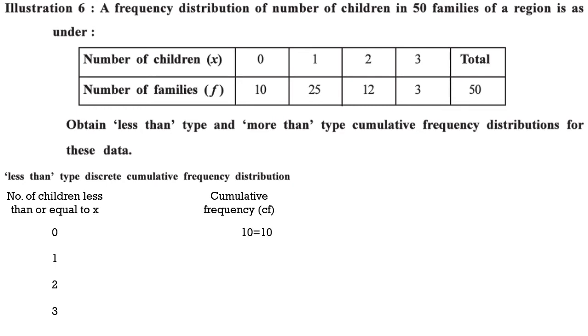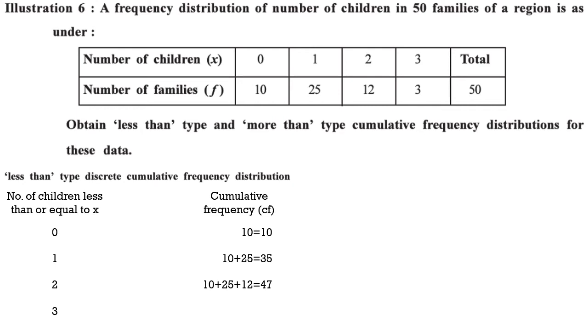Next comes 1. So number of families having children 1 or less, that is 1 children, or less than 1, that is 0 children, are 25 and 10. So total will be 35. Next, number of families having 2 children or less than them, that is 1 or 0. So we have to make a total of 0, 1 and 2, that is we have to make a total of 10 families, 25 and 12 families, that is total 47 families.